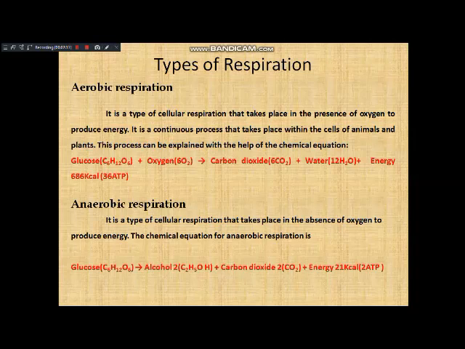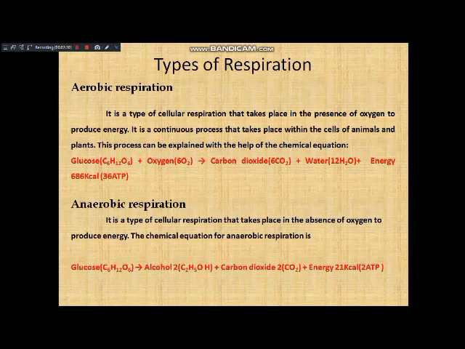What are the byproducts of this reaction? Here energy is the byproduct. What are the products? Carbon dioxide and water. What are the initial reactants? Glucose plus oxygen.